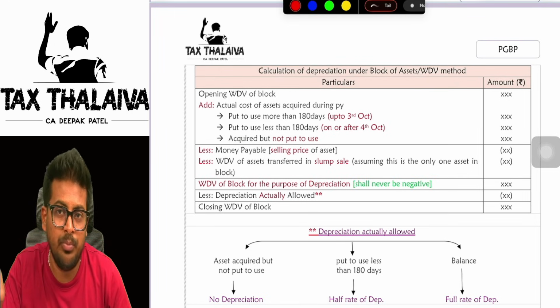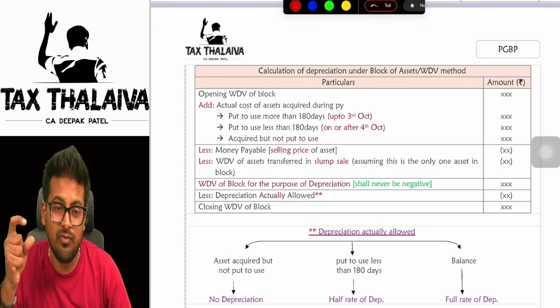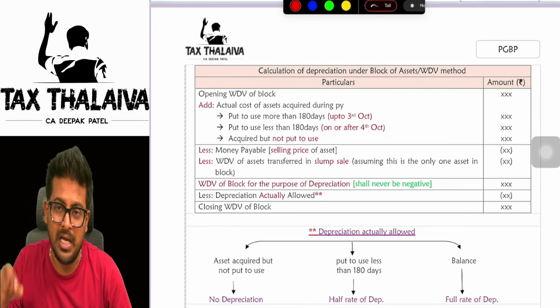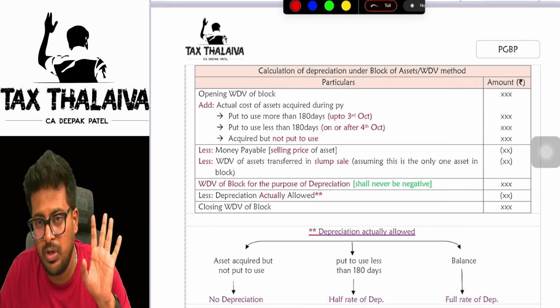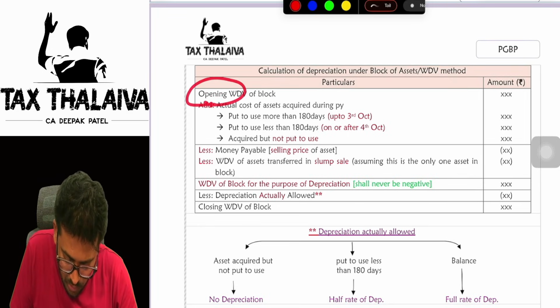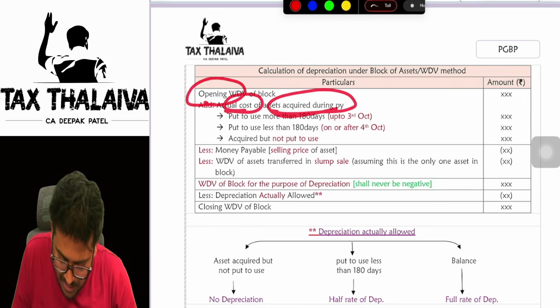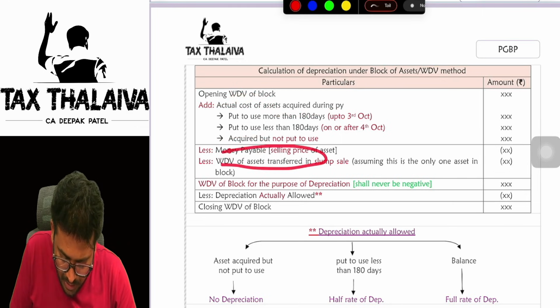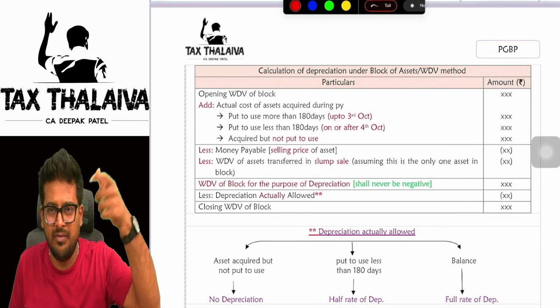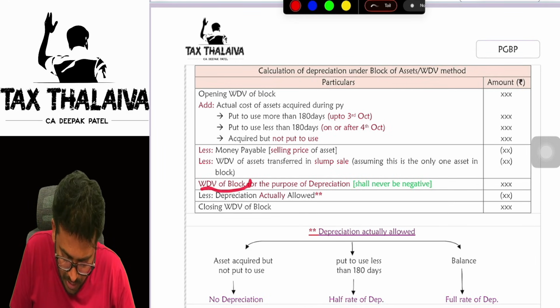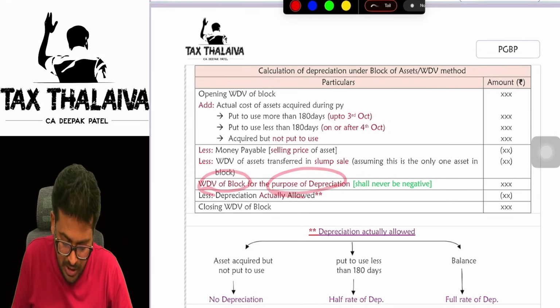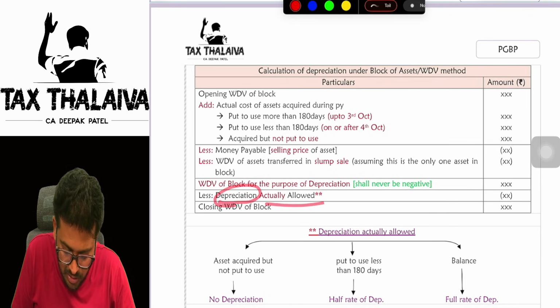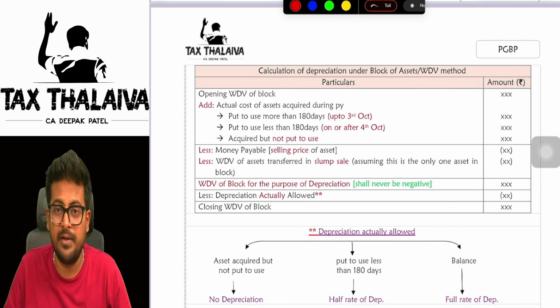On that value you will compute depreciation. And once you reduce the depreciation from that, what you get is the closing WDV for the year. So opening WDV, add actual cost of assets acquired during the year, less money payable, less WDV of assets transferred, that slump sale we will discuss separately, gives the WDV of the block for the purpose of depreciation, less depreciation actually allowed, and you get the closing WDV.